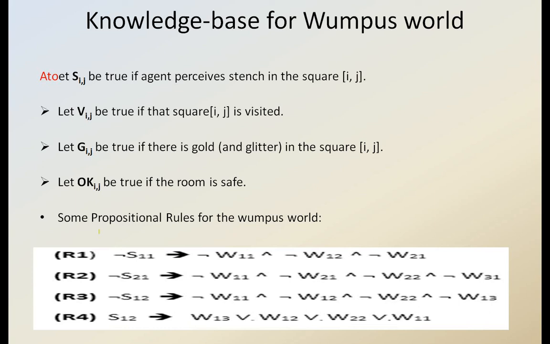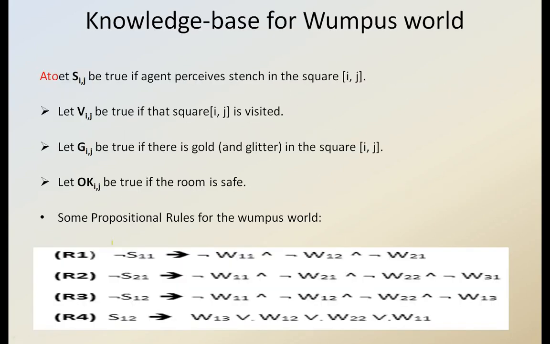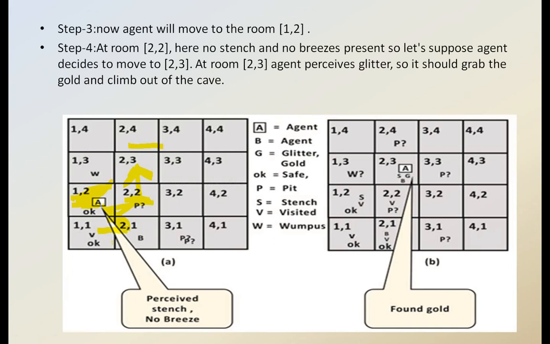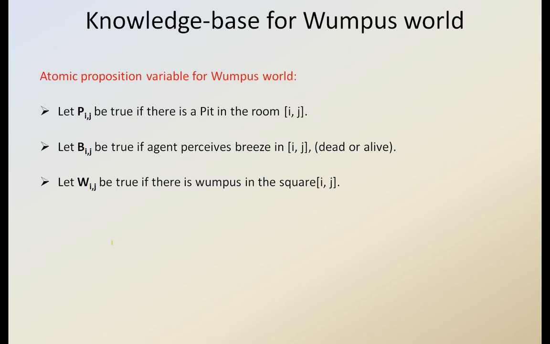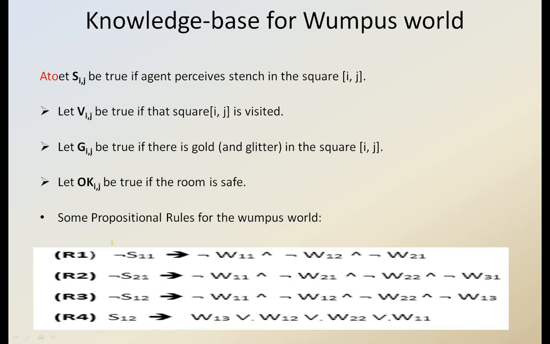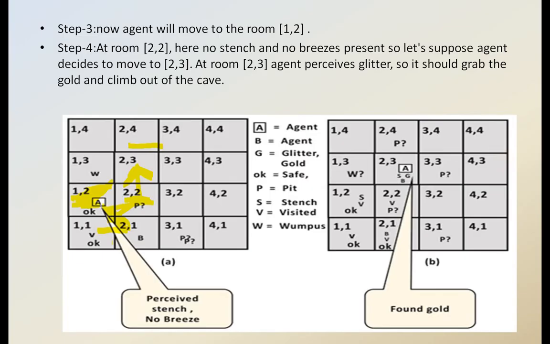Okay, R1: negation of S11, negation of B11, negation of W12. Like that it builds some set of propositional rules of the Wumpus world. These are the various kinds of rules of the knowledge based agent in the Wumpus world. So like this the Wumpus world will work in the environment, deciding whether a room is safe or not based on the main rules like P(i,j), B(i,j), W(i,j), S(i,j), V(i,j), G(i,j), and OK(i,j). These are the seven sets of rules. Based on the rules, the knowledge base agent will put its step forward.